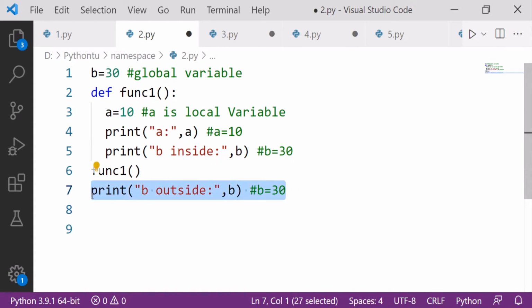So we can say the scope of a global variable is the whole program. We can access it anywhere. I hope this much is clear to you, how we can use it. So let's move forward now.